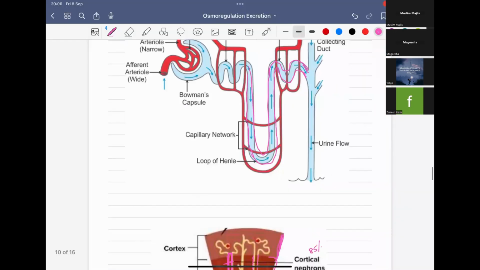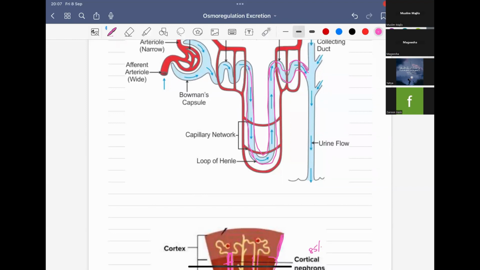The inner layer of the Bowman capsule will consist of a single layer of flattened epithelial cells specialized for filtration. If there is filtration, then it is of no use if the wall is thick, right? So the inner layer of the Bowman capsule has only a single layer of flattened epithelial cells for filtration. The outer layer of the Bowman's capsule will be composed of simple squamous epithelium. I hope you know everything about the epithelium since you might have studied it at the very beginning of this unit.